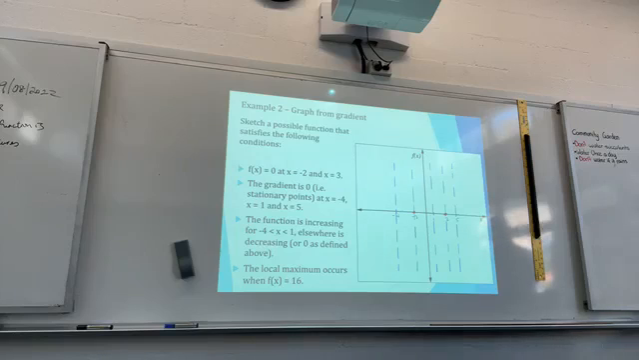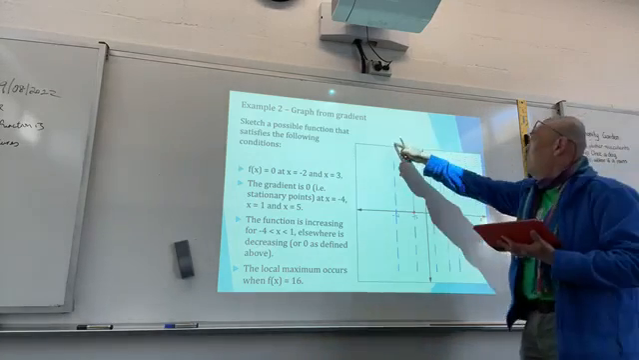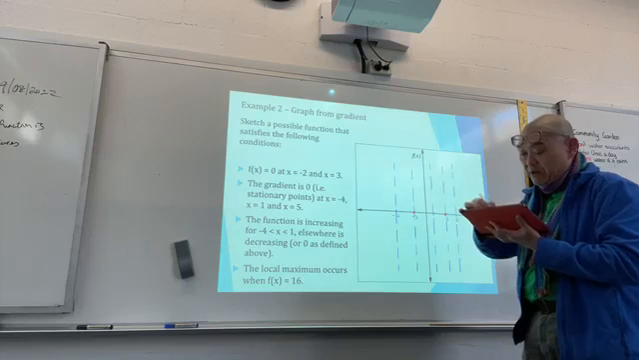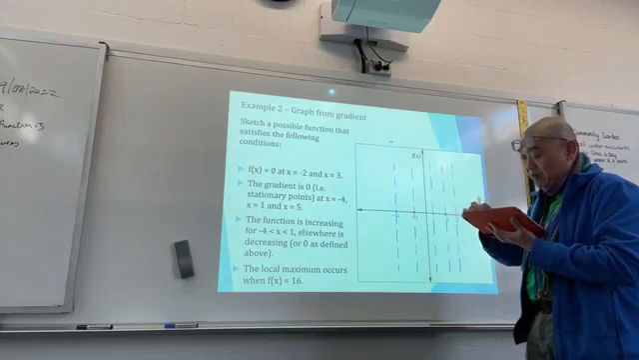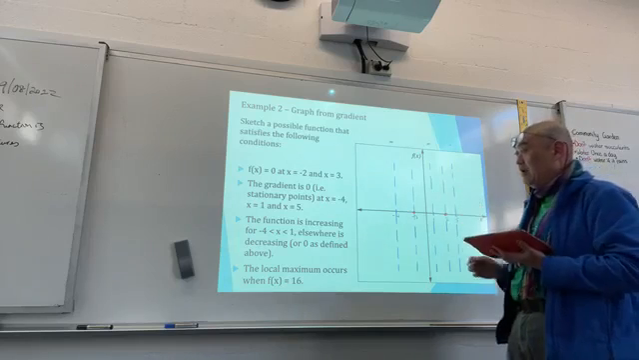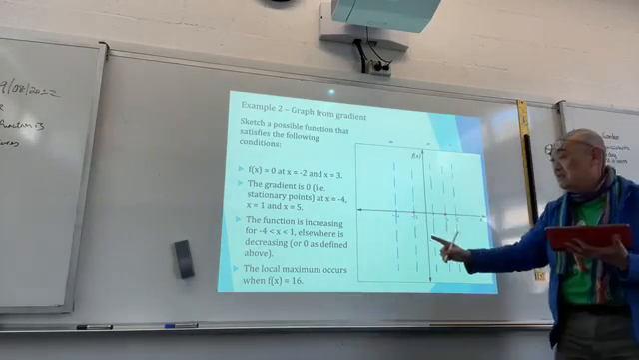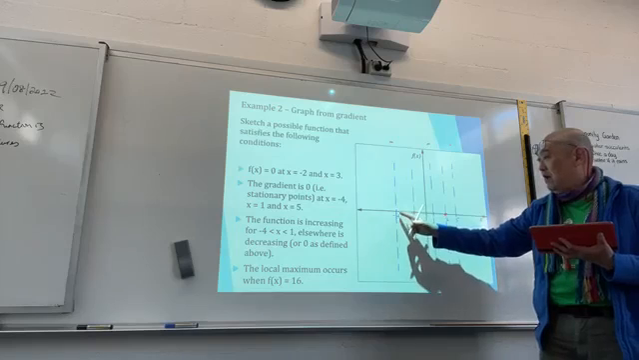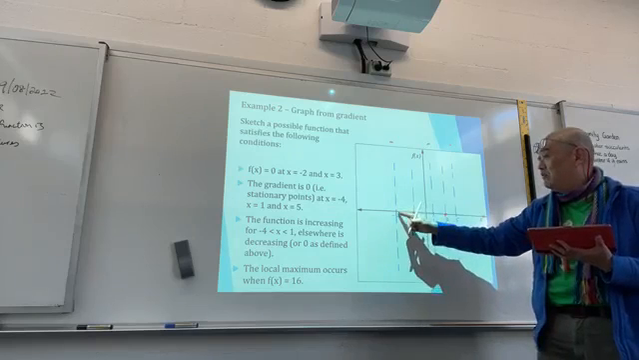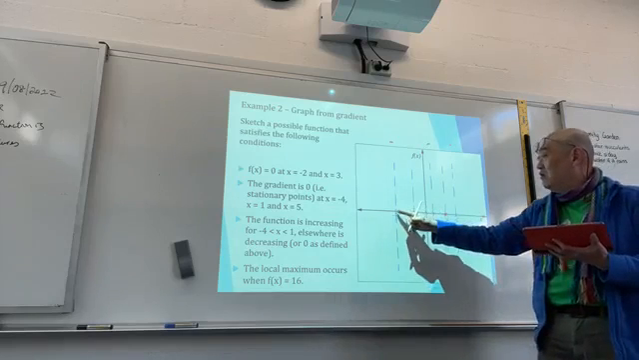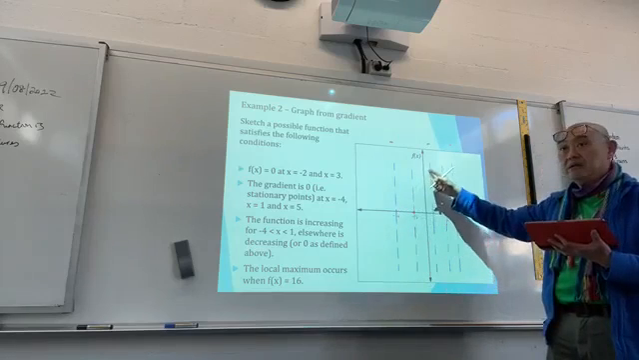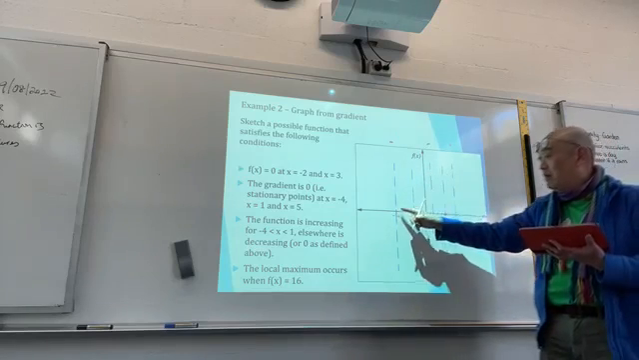I've already got 2 points. The gradient is 0, stationary point at x equals minus 4. So you know here there's a stationary point, here there's a stationary point, and there's a stationary point. Alright? The function is increasing for x between minus 4 and 1. So you know that's increasing.